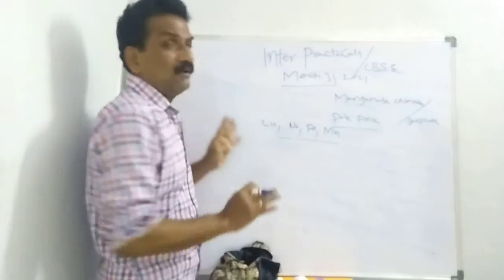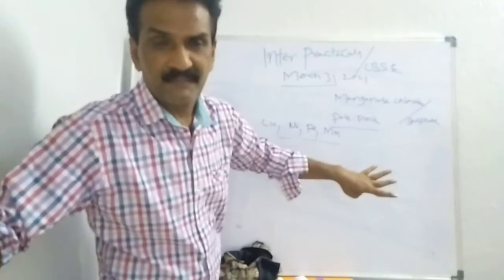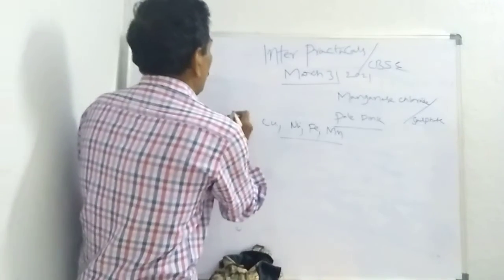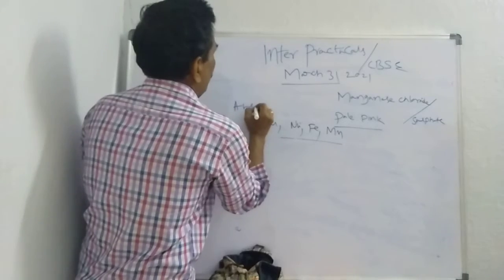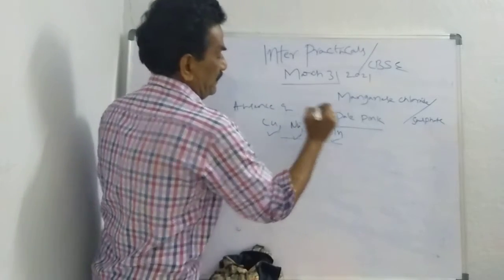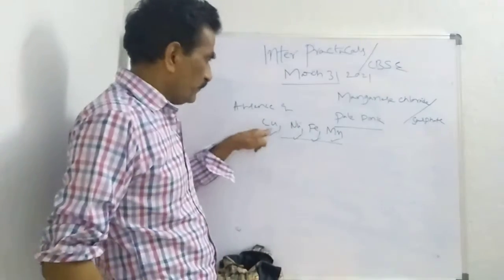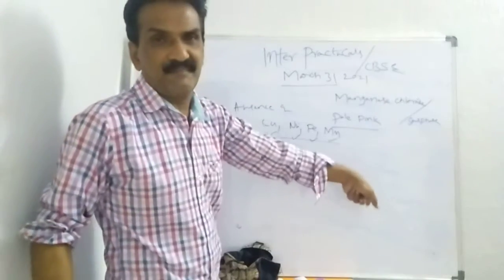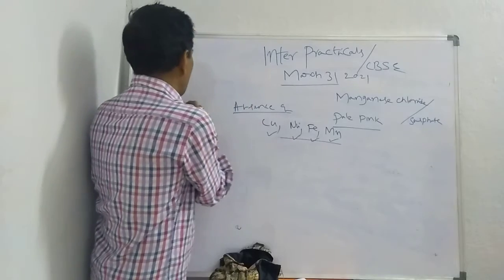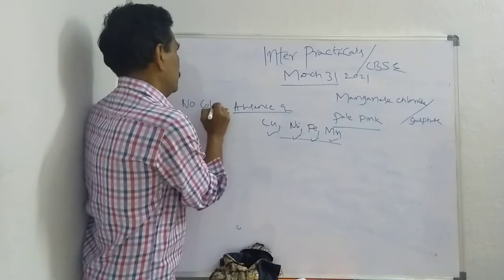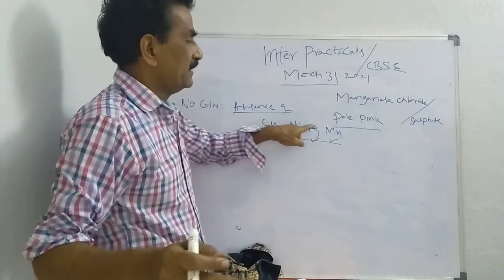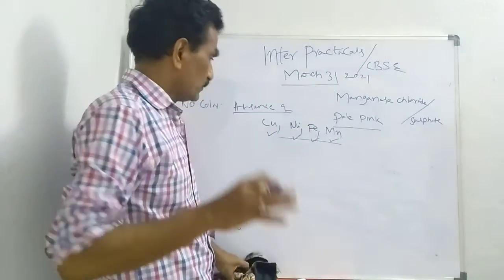If your salt has no color, that is white, what you have to write? Absence of copper, nickel, iron, manganese. If it has a color, you verify the color and write the inference. If there is no color, write: salt has no color, absence of copper, nickel, iron, manganese. Okay.